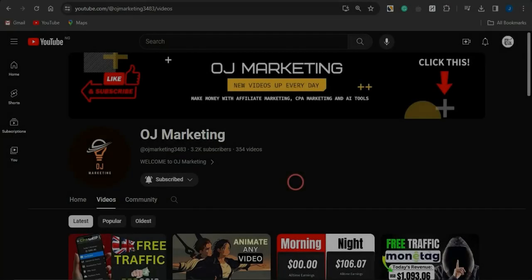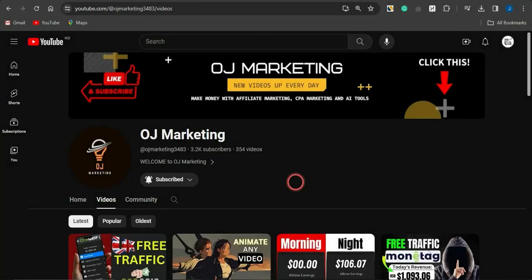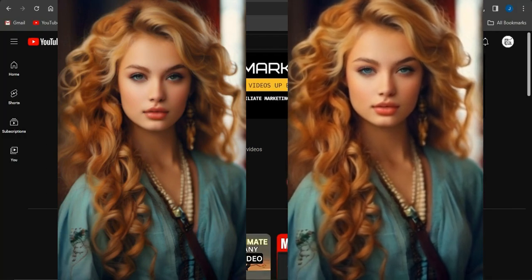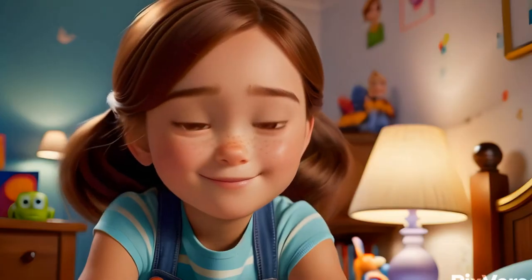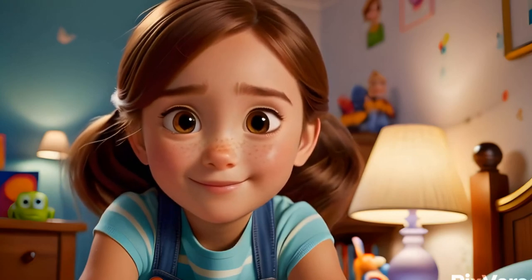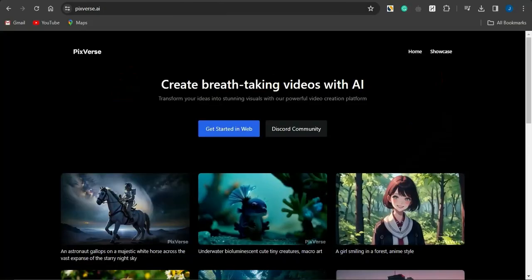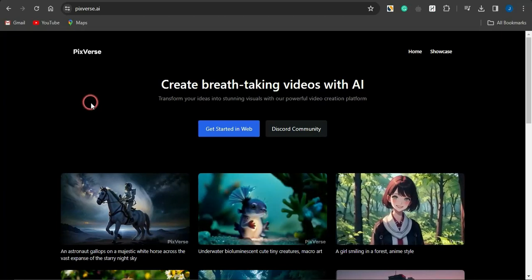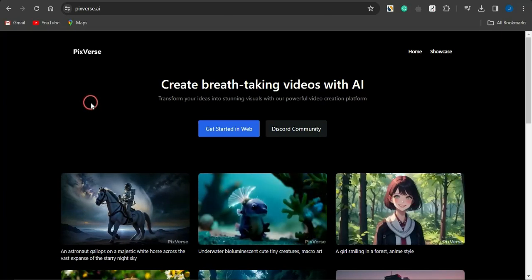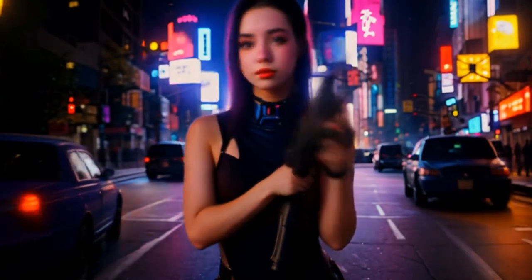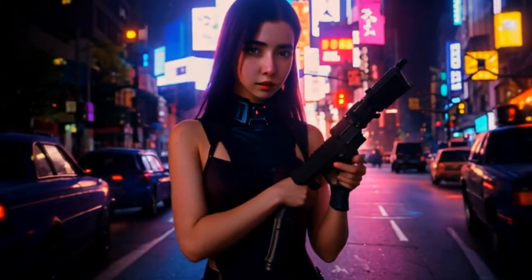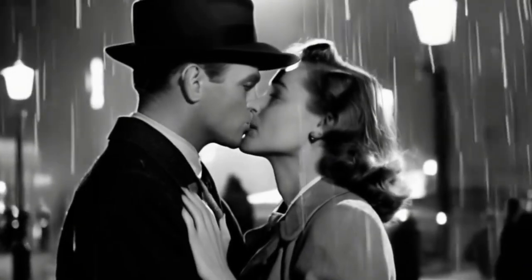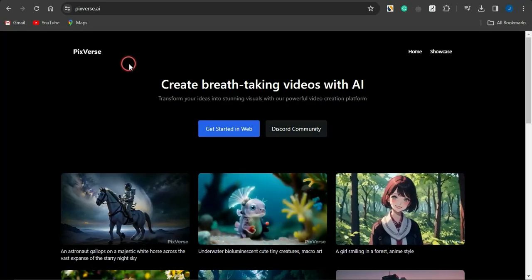For some reason right now, a lot of people are quite interested in converting images into videos and also converting text into images, which is why you want to check out this particular AI tool called Pixelverse. This is an amazing AI tool that you can use to create breathtaking videos with AI. You could also create amazing images just by utilizing single prompts or text with this AI tool.